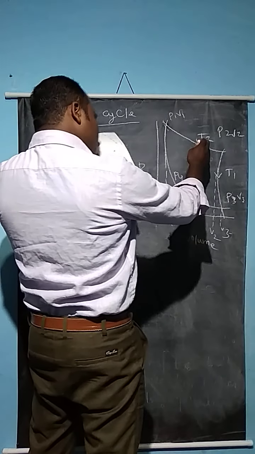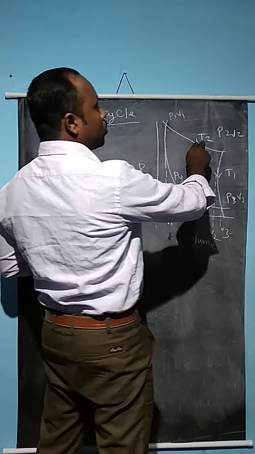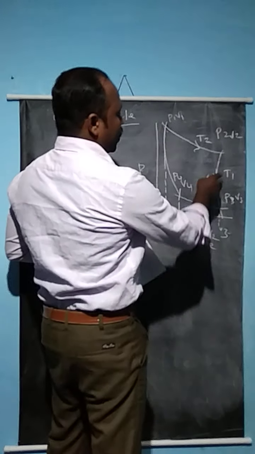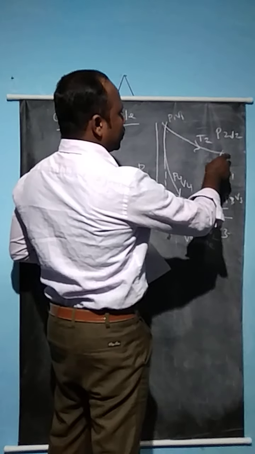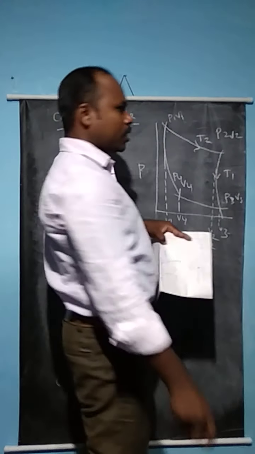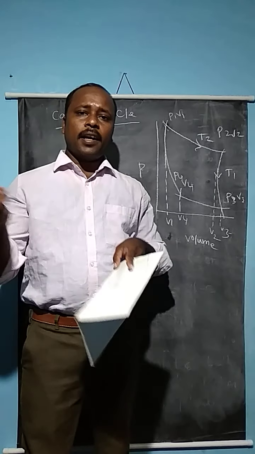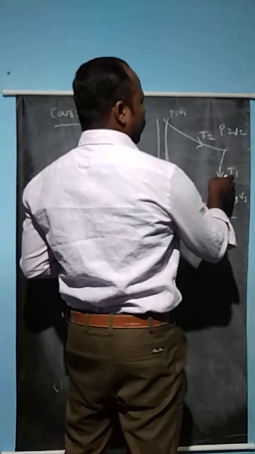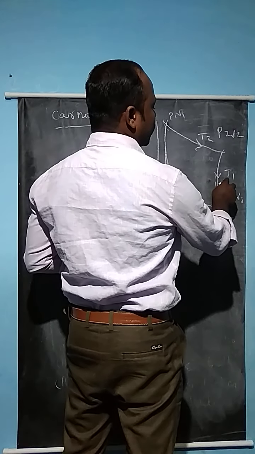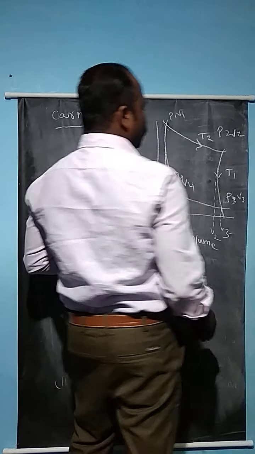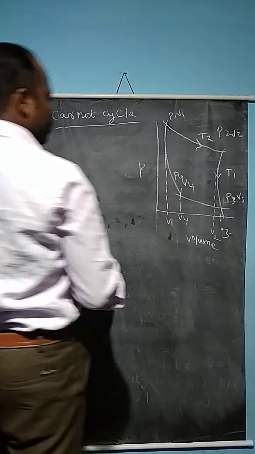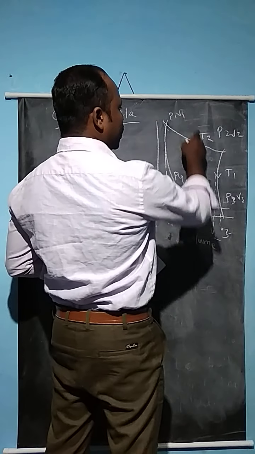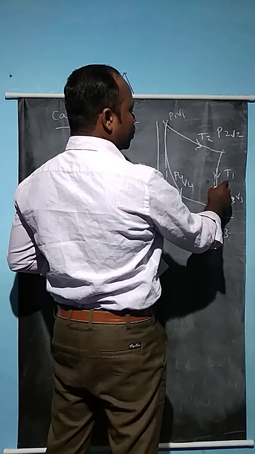So the work done by the system is negative, that means W1 is calculated. Then the system undergoes adiabatic expansion. During the adiabatic process, neither heat enters nor leaves the system to the surroundings. When the gas expands adiabatically from temperature T2 to T1, here the delta U value is calculated. In all the processes, delta U is equal to 0.